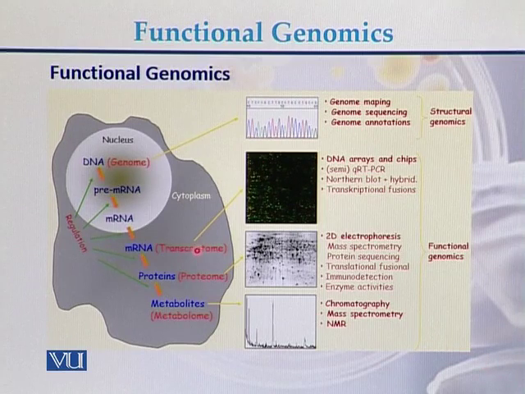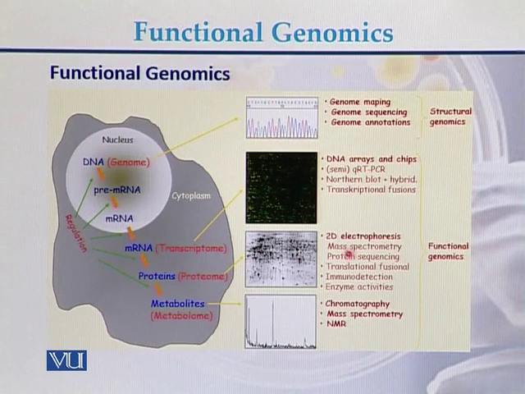This is another example of functional genomics. Here we can see that the transcriptome, proteome, and metabolome are examples of functional genomics. If we are studying the transcriptome, meaning DNA arrays and chips, which is usually performed with the help of qRT-PCR, northern blot, and hybridization, this is an example of functional genomics.